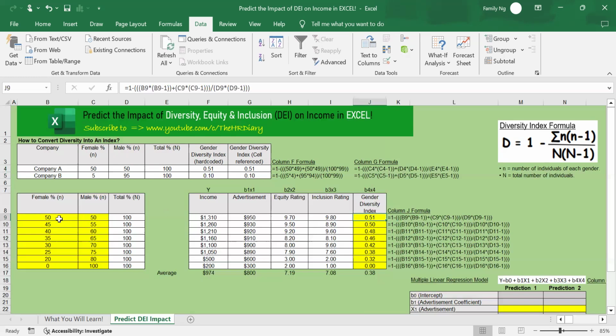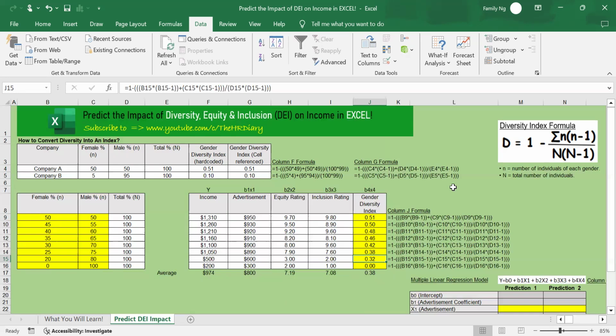This is converting this into this. So this has the highest gender diversity index. This, where there's no females and 100% males, has the 0 gender diversity. This has a lot of males, 80 males and 20 females, so the gender diversity index is also low. All right.